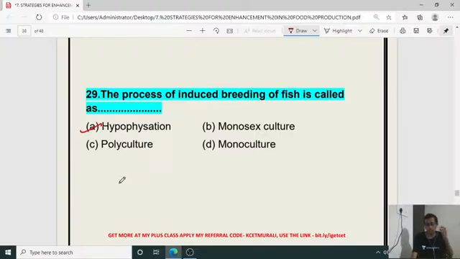So there in our herd community, how to increase the cattle, that is multiple ovulation embryo transfer. There also the influence of hormone is there. Super ovulation methodology, by the administration of hormones to produce multiple ovules. Okay, so that is MOET. Here in the case of aquaculture, in fish breeding, induced breeding can be done by the administration of hormone. It is called the hypophysation phenomenon. So the right answer is A for 29.